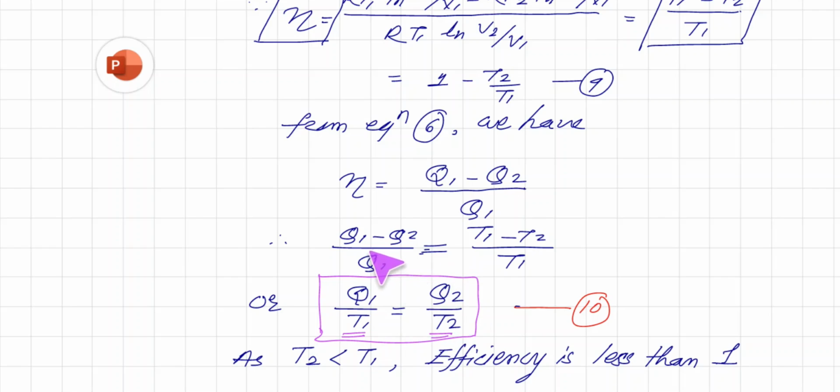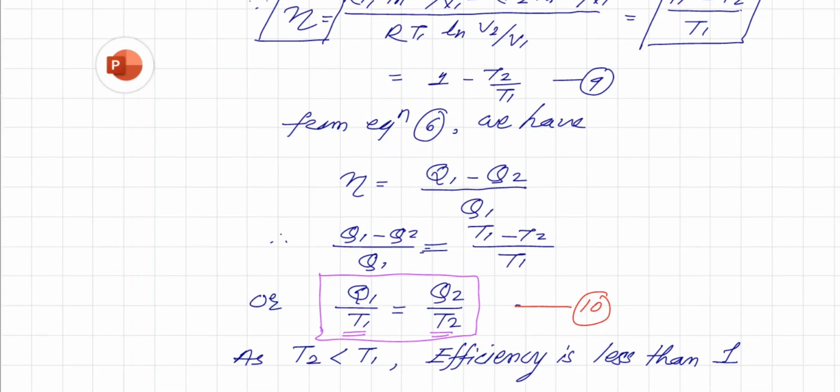Remember that this is efficiency, but here you observe that T2 is less than T1. From this, we can see that efficiency is always less than 1. So we cannot get 100% efficiency. Let us consider T1 is equal to 100, but T2 is less than T1, so suppose it is 50. So 100 minus 50 turns to 50 divided by 100. So obviously efficiency is always less than 1, that you remember.